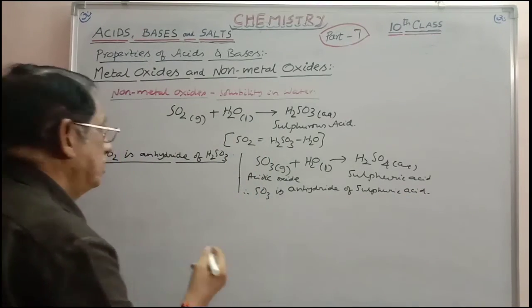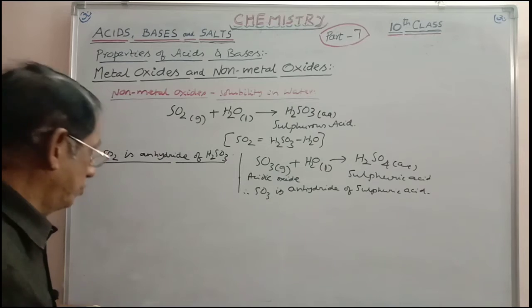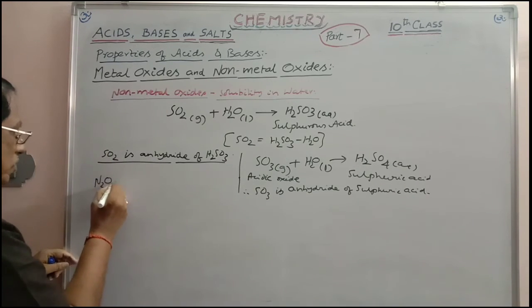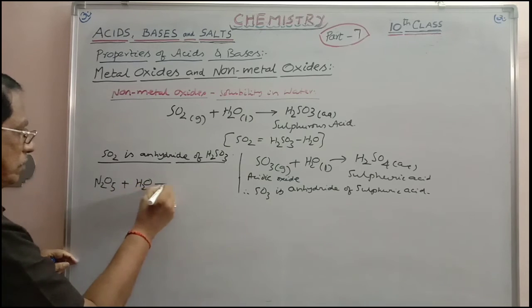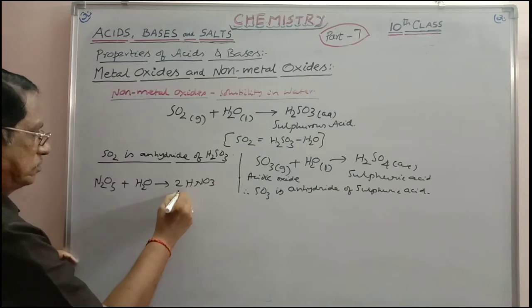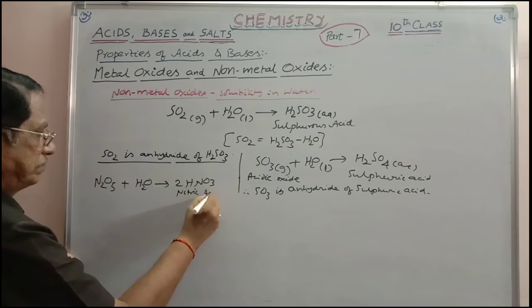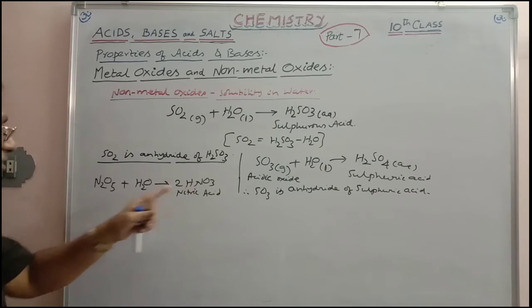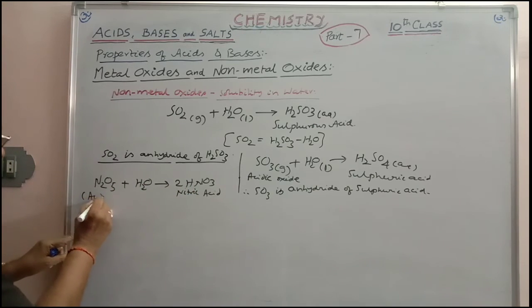Okay. Similarly, you can take some more, like N2O5 solid plus H2O. If you dissolve it, 2HNO3 is obtained. This is what you call nitric acid. So as it is giving an acid, this becomes an acidic oxide, no doubt.